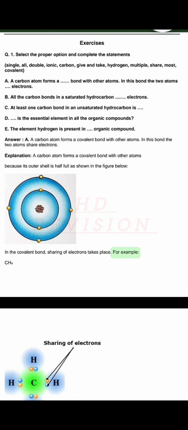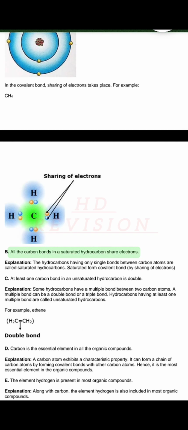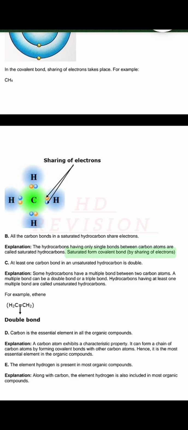For example, CH4. B. All the carbon bonds in a saturated hydrocarbon share electrons. Explanation. The hydrocarbons having only single bonds between carbon atoms are called saturated hydrocarbons. Saturated hydrocarbons form covalent bonds by sharing of electrons.